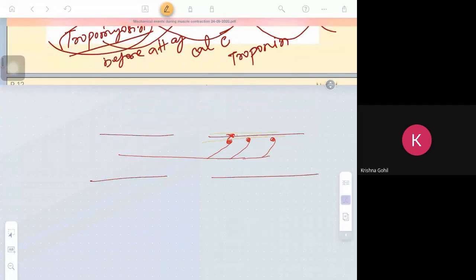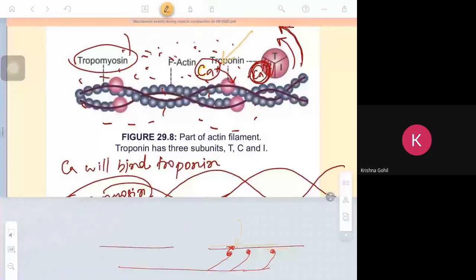Clear? When calcium attaches, what will happen? This binding site will now be uncovered. When calcium attaches to the troponin, it will unfold. If it is unfolded, then the binding site of actin, which was earlier closed, will now open. Clear?